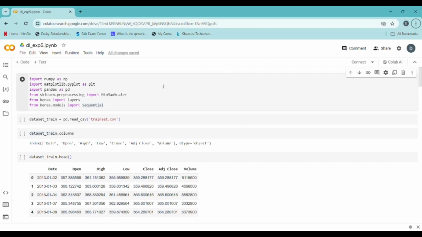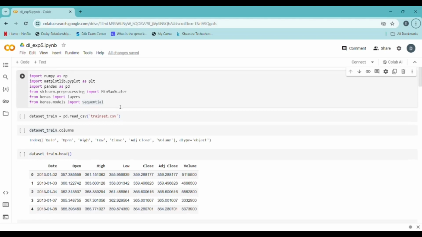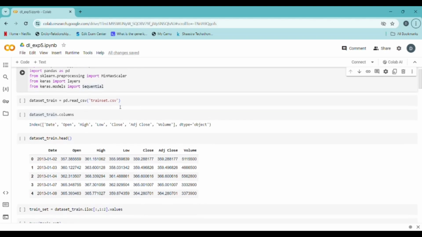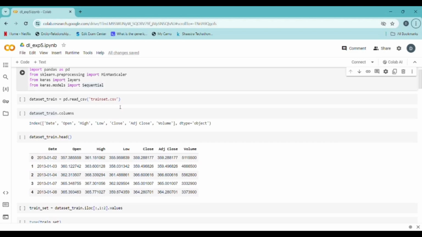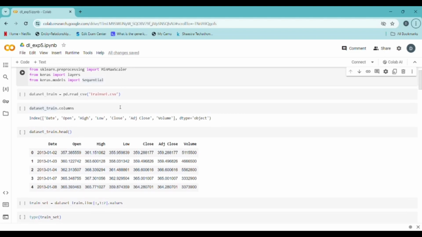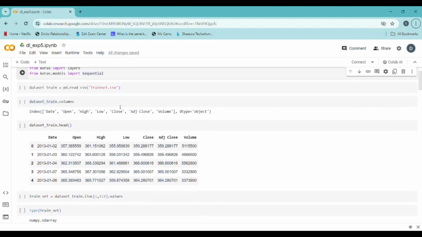First, we need to import the necessary libraries such as NumPy, Matplotlib, Pandas, MinMaxScaler from sklearn, and sequential layers from Keras for building the neural network. Then we read the CSV file named trainset.csv into a Pandas data frame called dataset_train. Then we display the column names and the first few rows of the dataset.